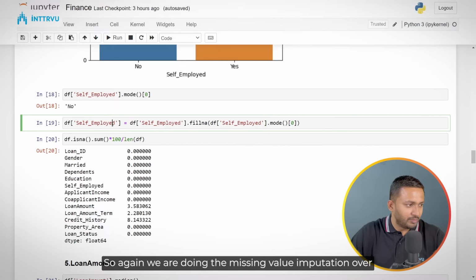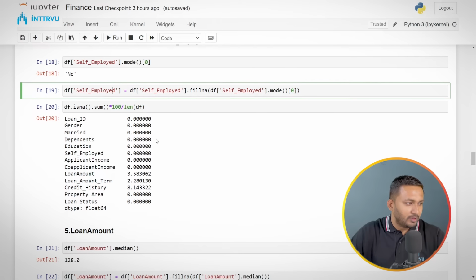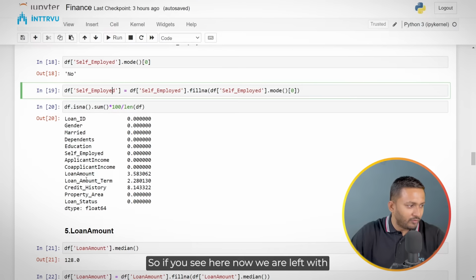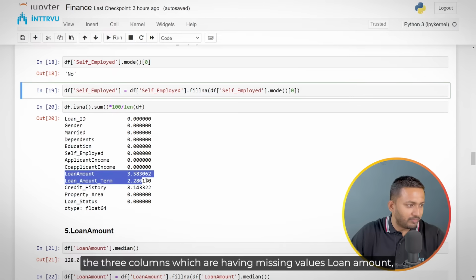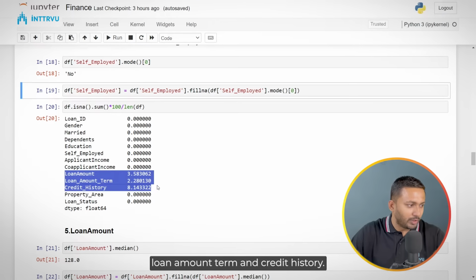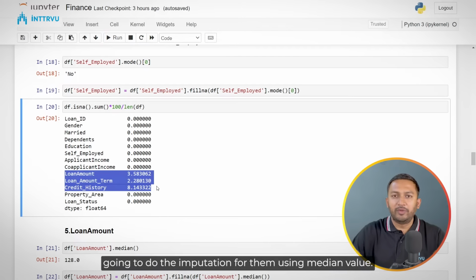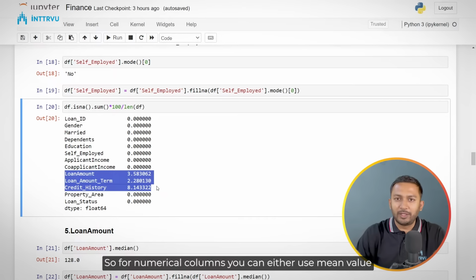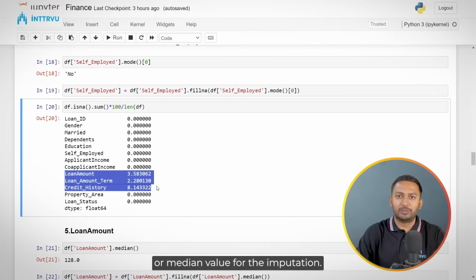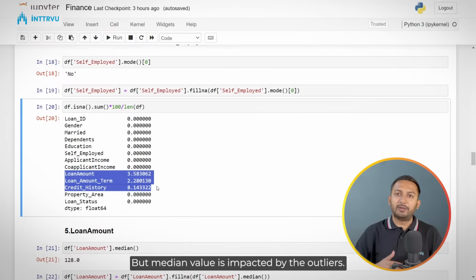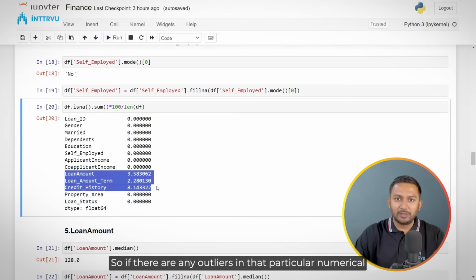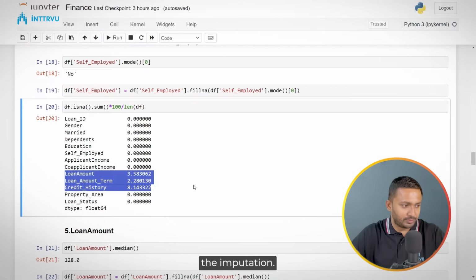So again, we are doing the missing value imputation over here. Now we are left with 3 columns which have missing values: loan amount, term, and credit history. These 3 columns are numerical columns, and we are going to do the imputation for them using the median value. For numerical columns, you can use either the mean or the median, but the median is not impacted by outliers. If there are any outliers in a numerical column, your mean value would get impacted. That's why it is better to use the median value for the imputation.